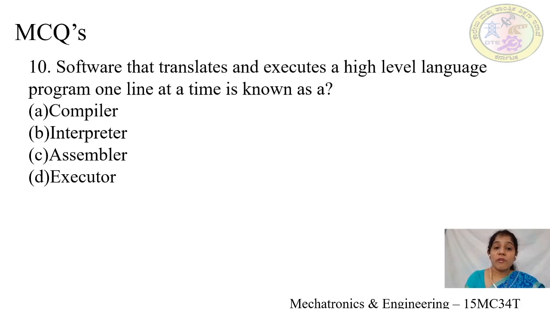10th one, software that translates and executes a high level language program one line at a time is known as option A, compiler, option B, interpreter, option C, assembler, option D, executor. So what is the answer? Yes, the software that translates and executes a high-level language program one line at a time is known as an interpreter. It is option B.